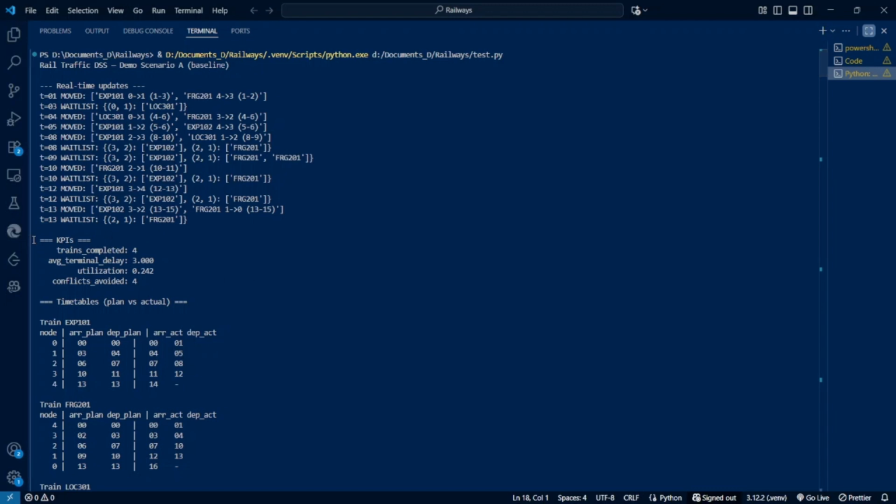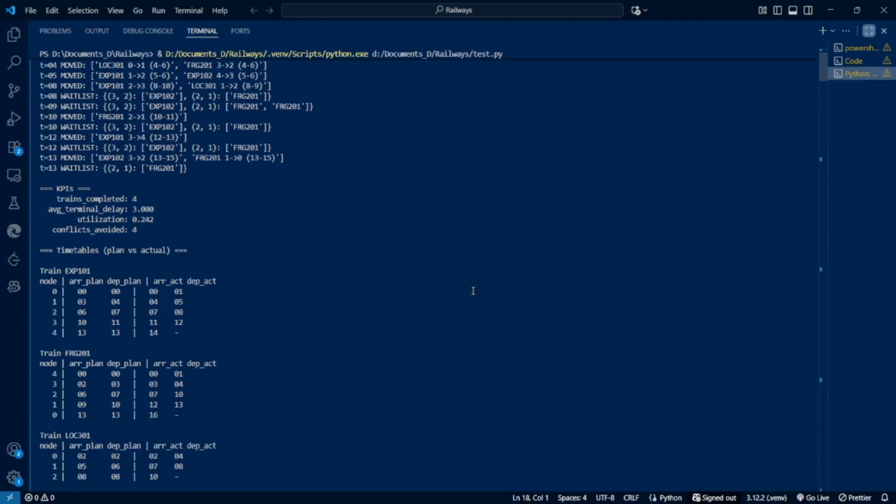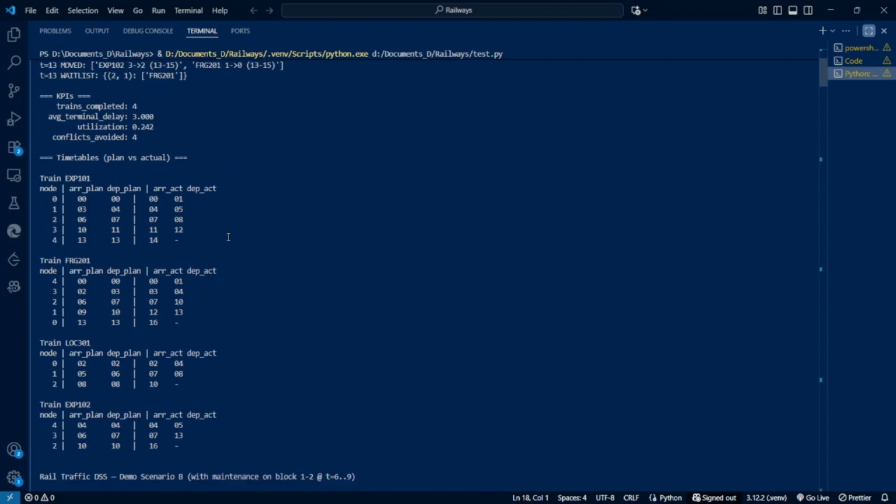These are the KPIs that I was just talking about. First of all, trains completed is 4, meaning 4 trains were able to reach the destination safely. For our prototype, we have taken 4 sample trains. Average terminal delay is 3 time units. We are not specifying any particular time unit for now. Utilization is 0.242, which means at any point of time, the average utilization of the track was 0.242. And conflicts avoided is 4. 4 conflicts were avoided in this system.